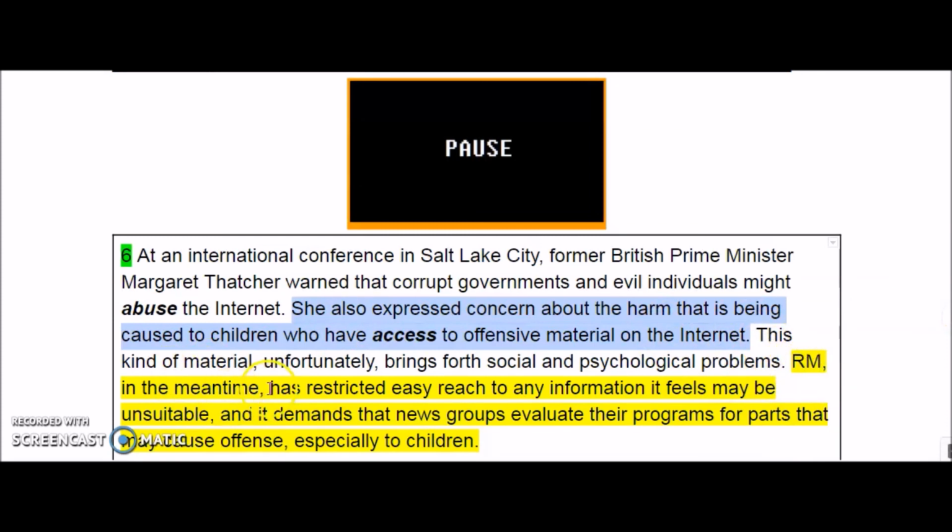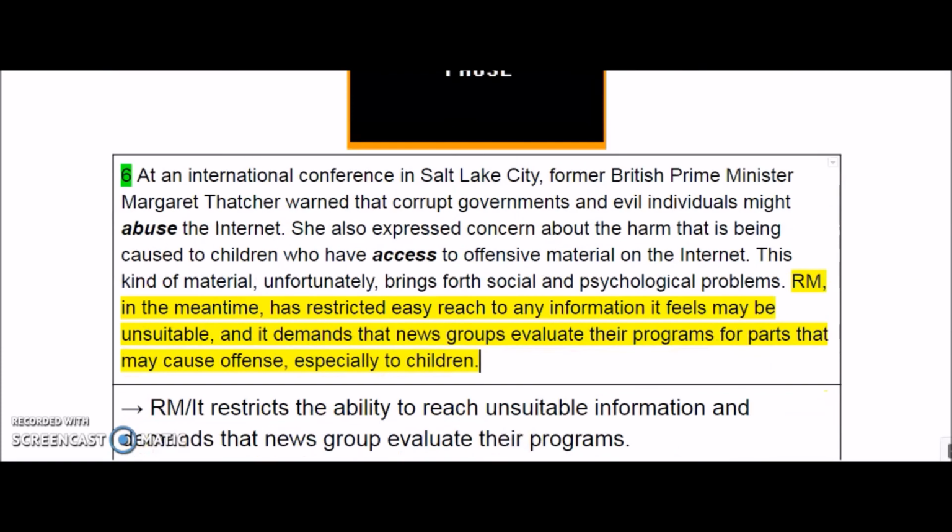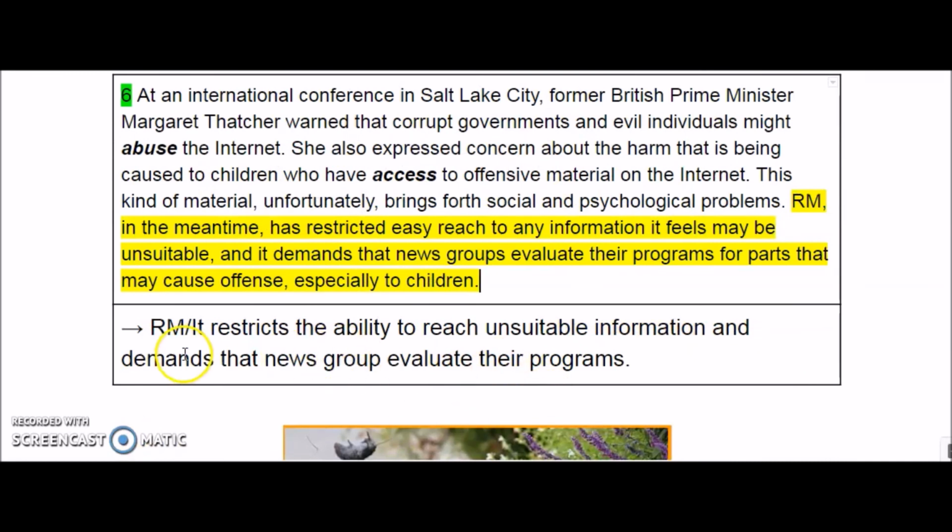RM, in the meantime, has restricted easy reach to any information it feels may be unsuitable. And it demands that news groups evaluate their programs for parts that may cause offense. Did you see? Offensive information, especially to children. So this is your answer. Let's make it this way. RM, or it, restricts the ability to reach unsuitable information.